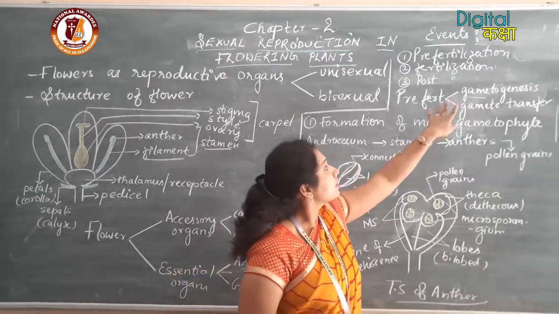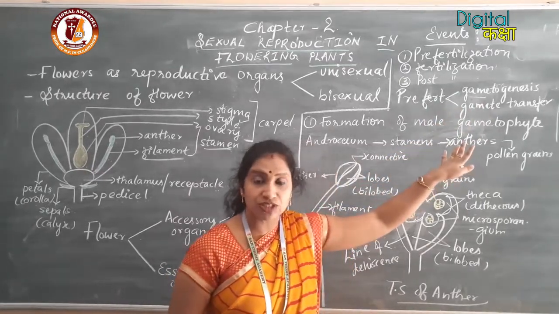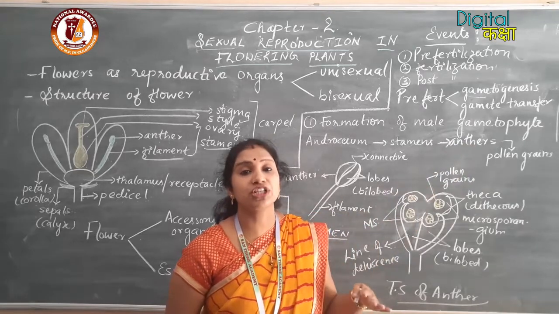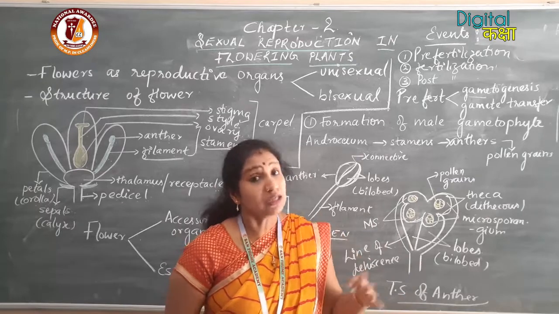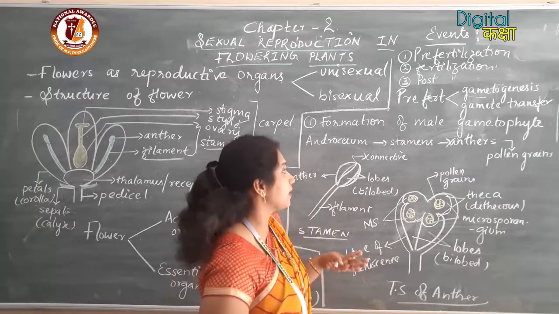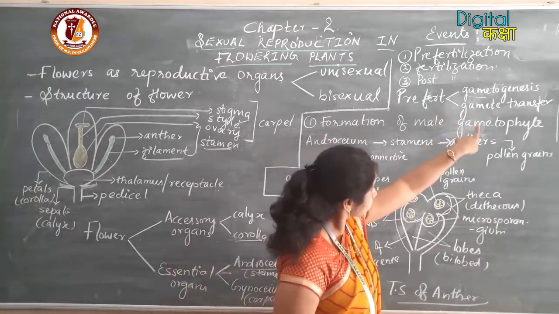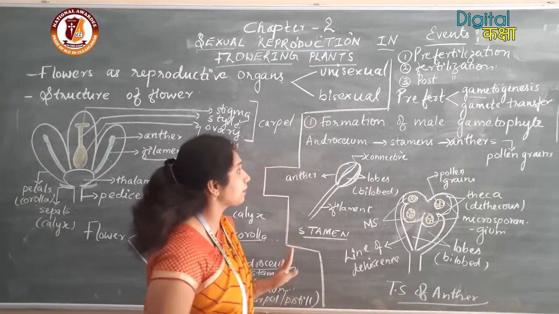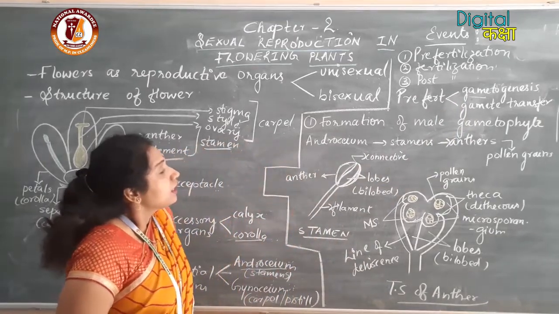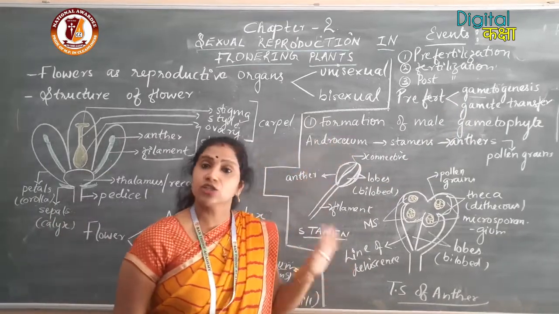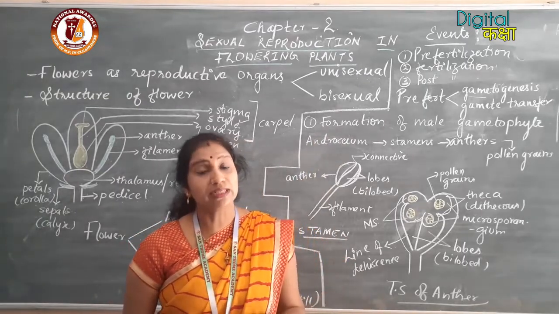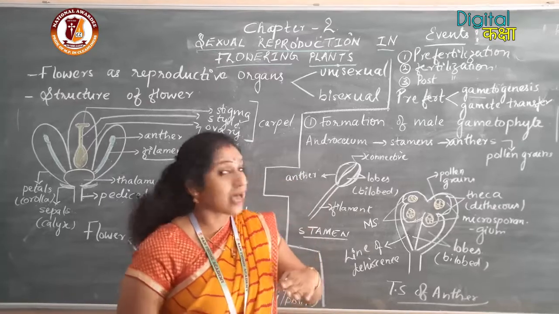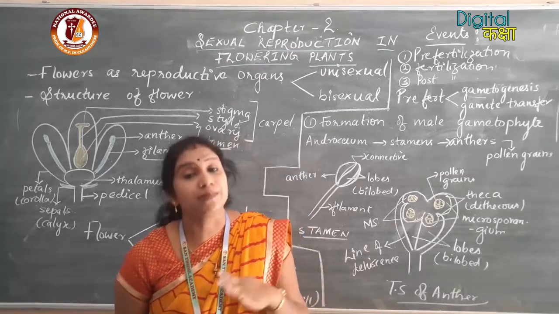So here we will first start with gametogenesis, that is the formation of the male and female gametes. So starting with the first thing, that is gametogenesis. Now, you know that 2 types of gametes need to be formed, that is number 1 the male gamete and number 2 the female gamete.